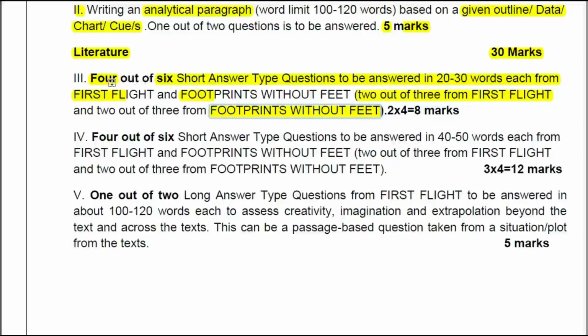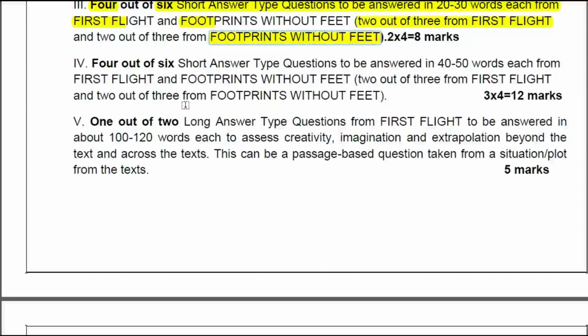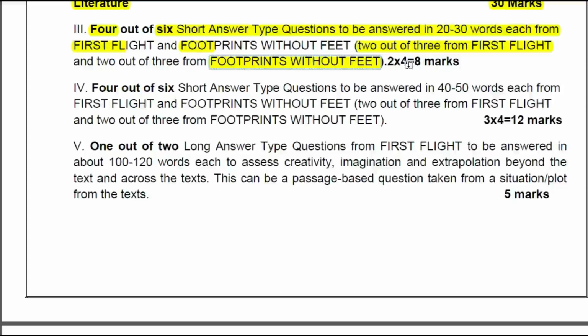And of the 6, you need to attempt only 4. But here is a criteria also. What is it? 2 out of 3 from First Flight and 2 out of 3 from Footprints Without Feet. You are not supposed to write 3 questions from Footprints and 1 from First Flight. Not like that. You should attempt separately 2 questions of First Flight and 2 questions of Footprints Without Feet. That you should surely concentrate on and also don't neglect this instruction. So 2 marks each, 4 questions, 8 marks. You are getting 8 marks over here.